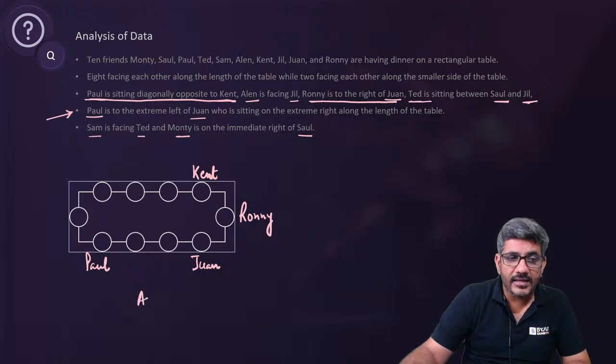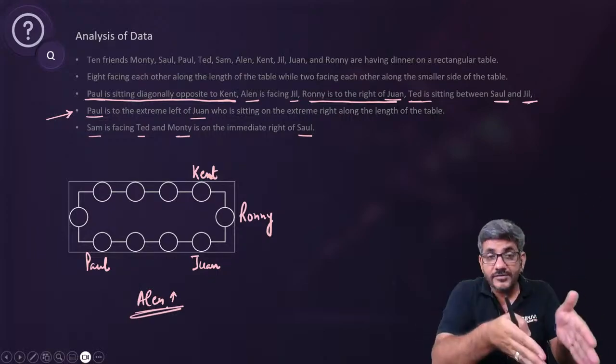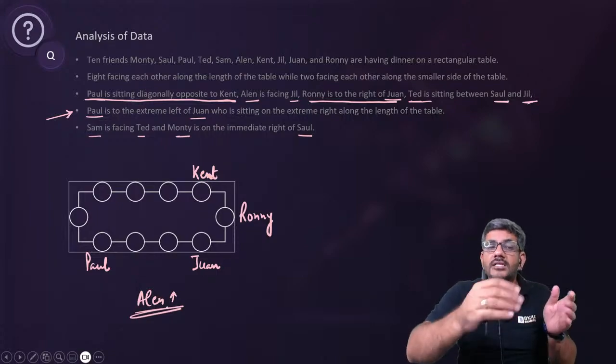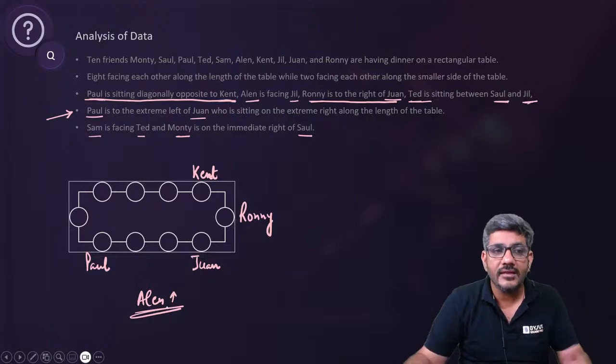That means Ellen is definitely on this side. Ellen के सामने Jill आएगा ना? Jill has to be on the other side, because if Jill is here, how can Ted sit between Saul and Jill? Saul, Ted and Jill, they should be in the same line. वो कहीं भी आएंगे जहां बिल्कुल एक लाइन के अंदर आएंगे.